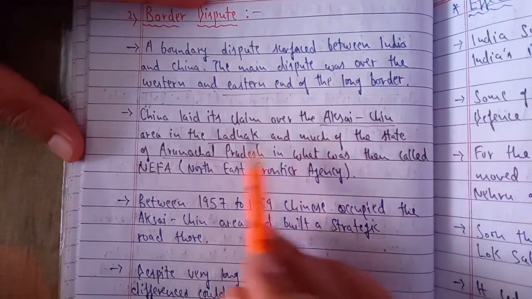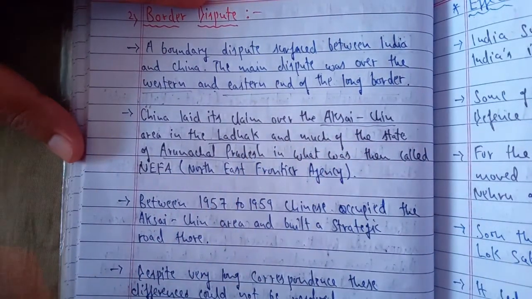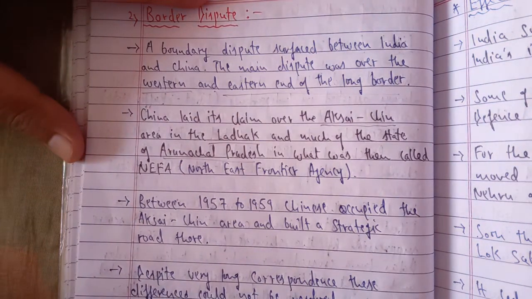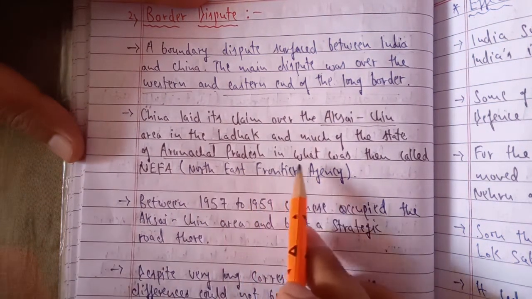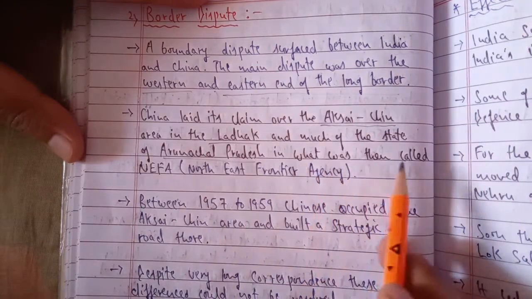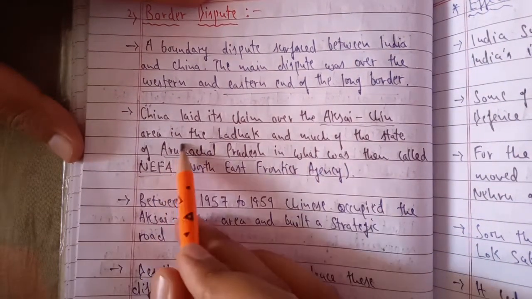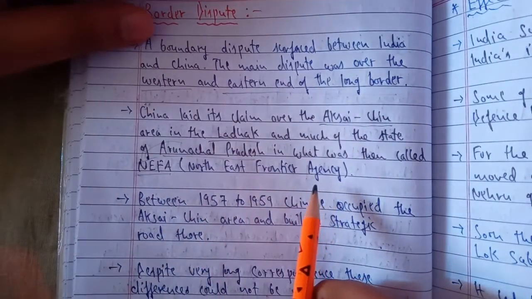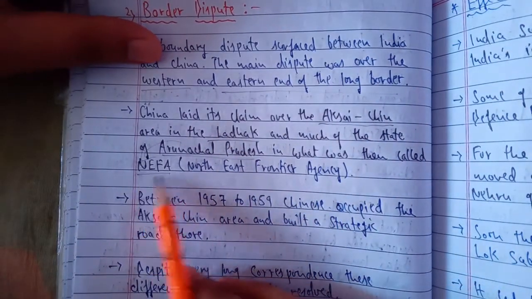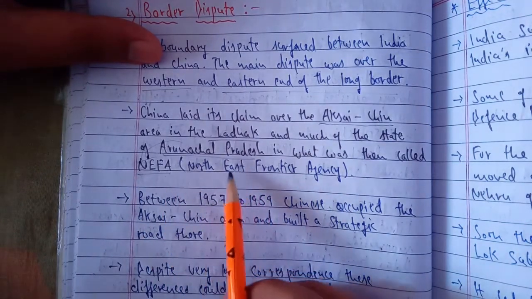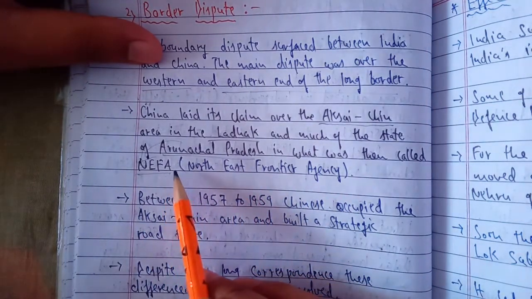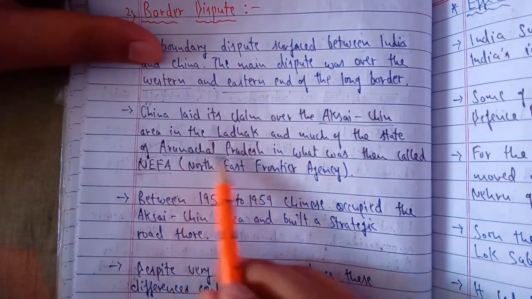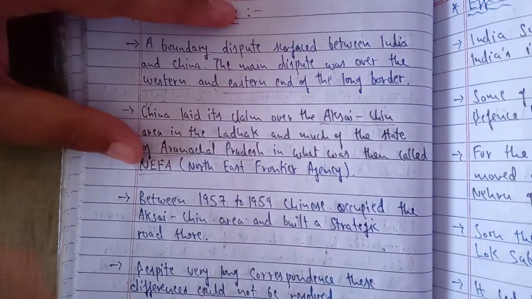So these two, Aksai Chin in Ladakh and Arunachal Pradesh, were claimed by China to be its territory, although India claims that this is a part of India. And this Arunachal Pradesh was then called NEFA, the Northeastern Frontier Agency. So there can be a one mark question: what is the full form of NEFA, or which place do we presently denote with NEFA? NEFA was what is now called Arunachal Pradesh. Okay.